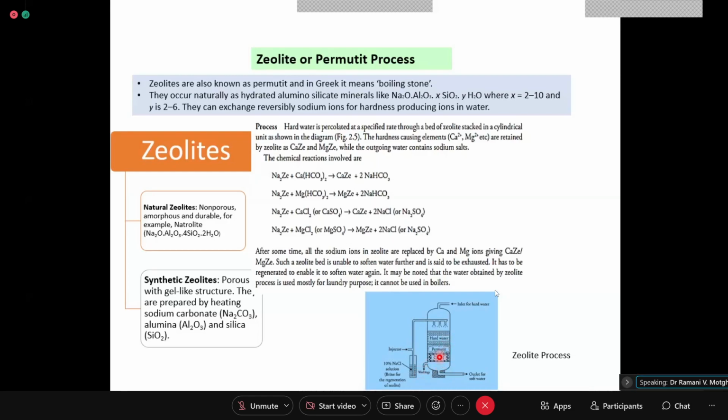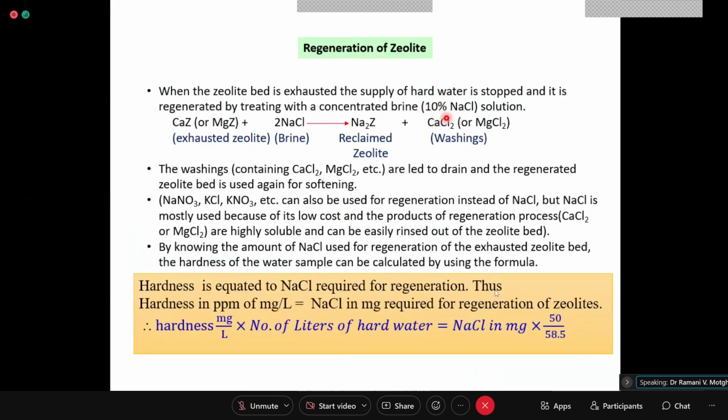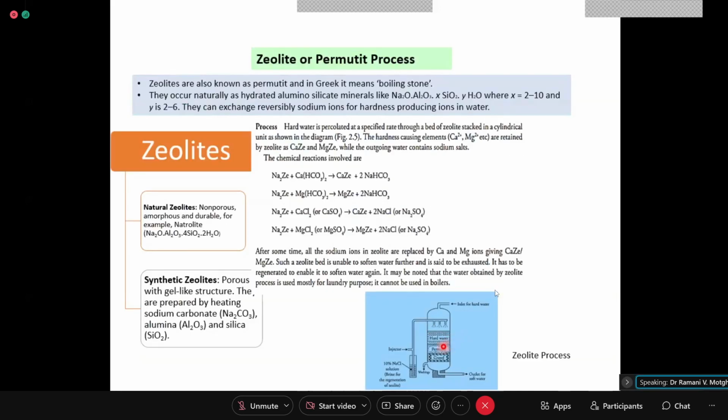So when you remove it from this end, maybe the tap is shown here, the opening may be somewhere here, so that the excess brine and the regenerated part, that is calcium chloride, calcium sulfate, magnesium chloride, magnesium sulfate formed in this particular reaction, is removed. So it comprises of washing first, then salting, and then again washing.